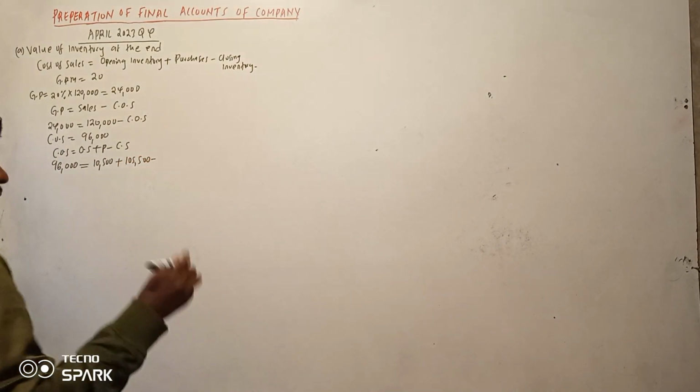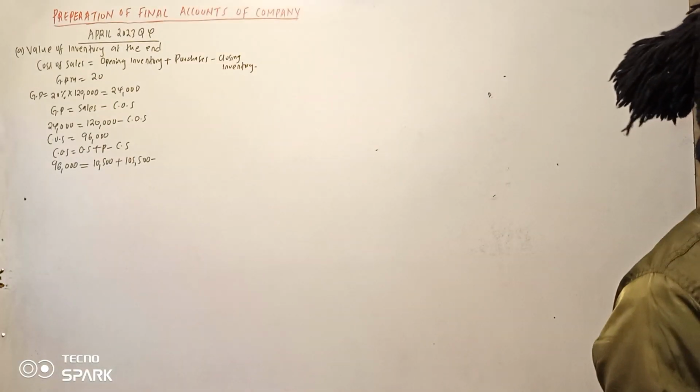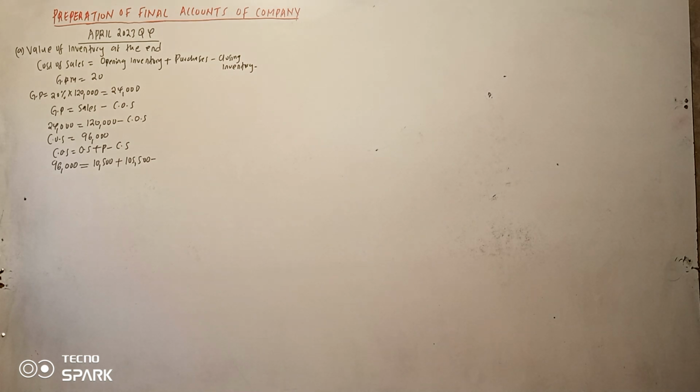There are no other items which affect these in our additional information. Do we have return outwards?